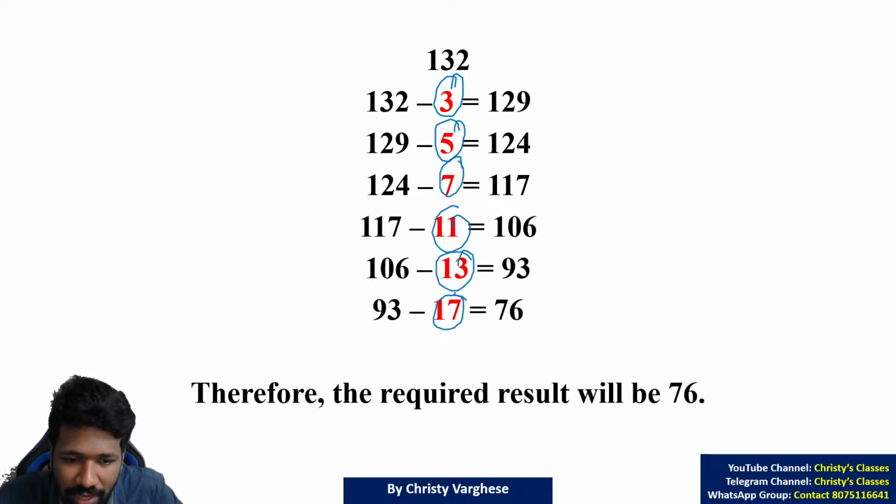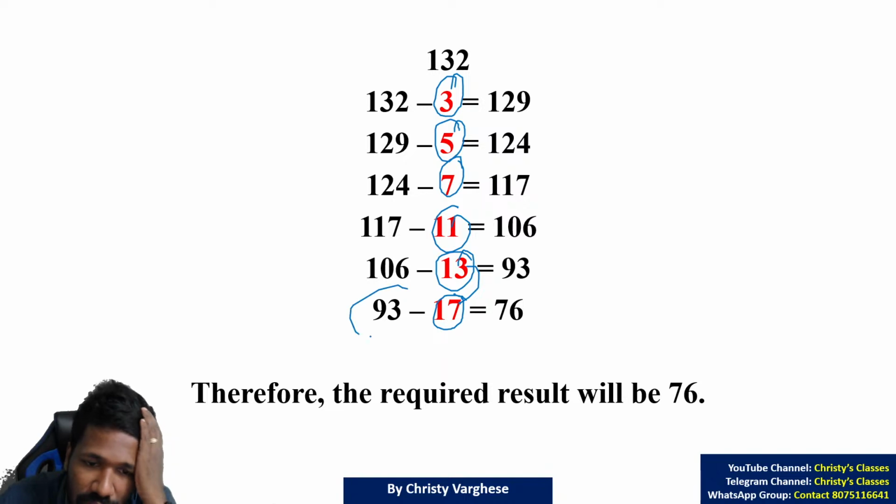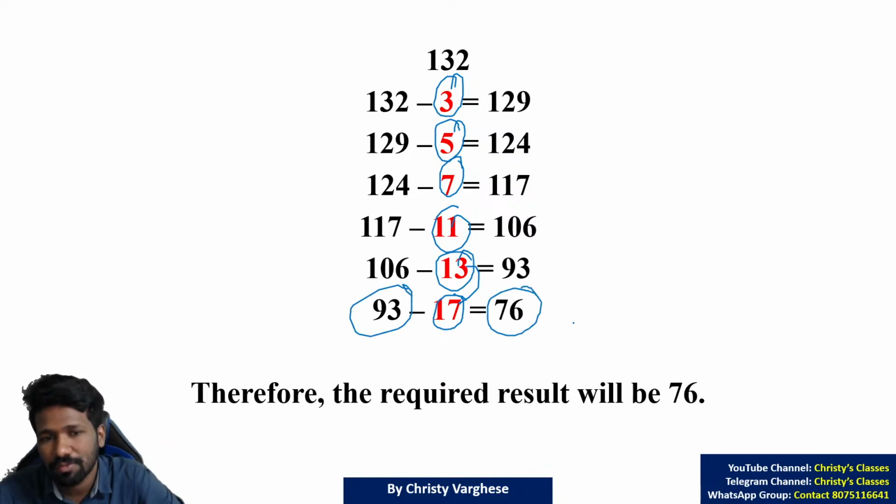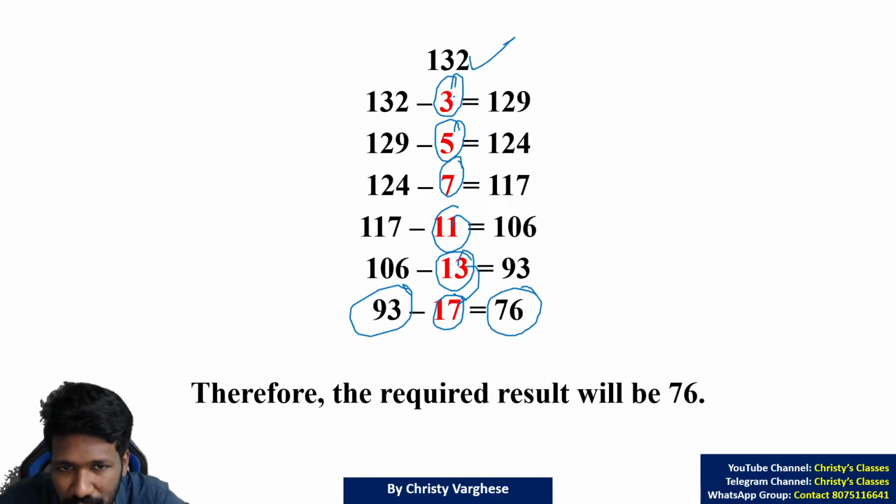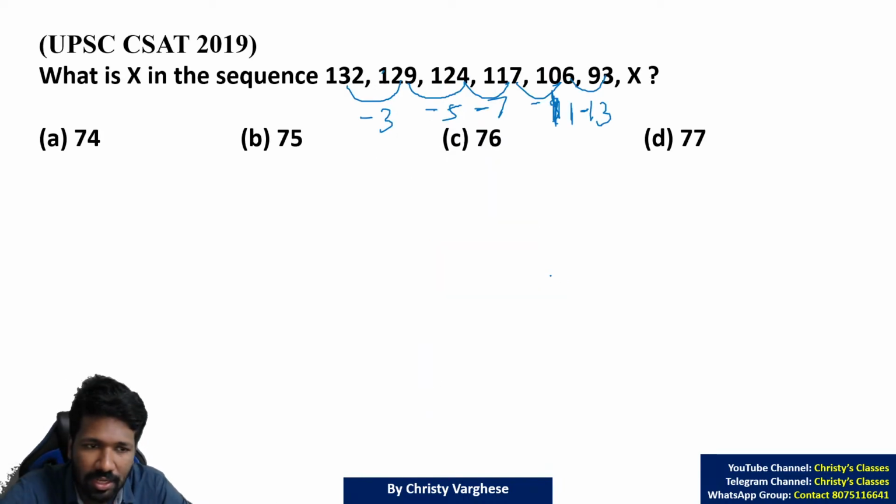Negative of primes. So next it should be 13. After 13 the next prime is 17. So 93 minus 17, 76 will be the answer. First term 132 minus 3 minus 5 minus 7 minus 11 minus 13 minus 17. So 76. Is it clear to all of you?